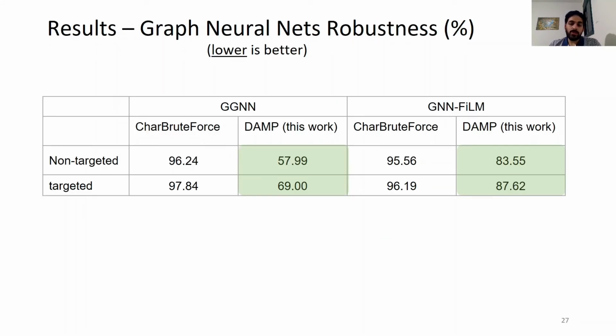We tested DUMP on GGNN and GNN-FiLM models and compared against the baseline that picks a random name. For targeted attack and for each example, we picked a random candidate as the target. And again, DUMP outperformed the baseline. We can notice that GNN-FiLM is more robust than GGNN. We hypothesize that this is primarily because the message passing function in GNN-FiLM has a more complex computation on the graph than in the GGNN model, and therefore it is more robust because it depends on many parts of the code.